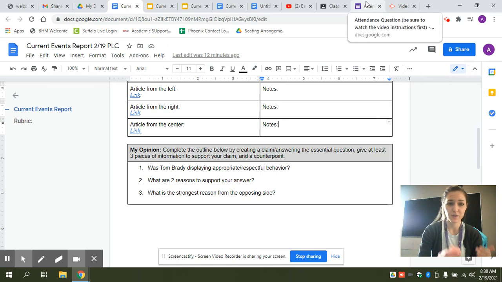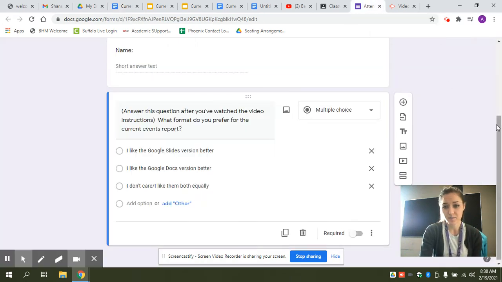Now that you kind of know the Google Slides version and the Google Doc version, on your attendance form, you're going to go ahead and open it up, type your name, of course, and then tell me which version you like better, whether it's the Google Slides version, the Google Docs version, or maybe you just don't care, you think they both make sense or it doesn't affect you at all. You can go ahead and click this last one, and that's absolutely fine.